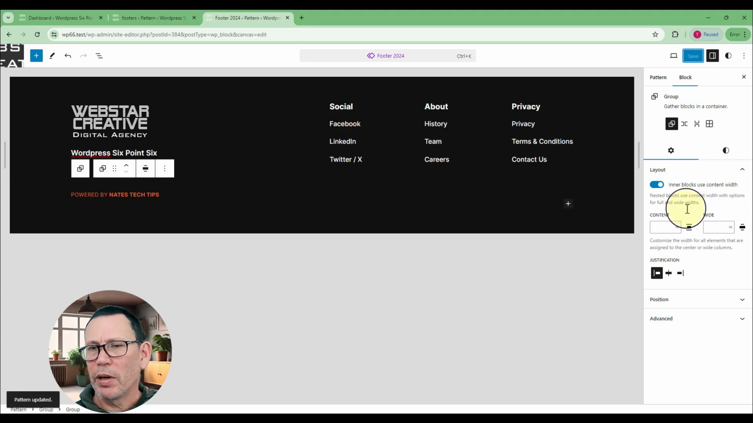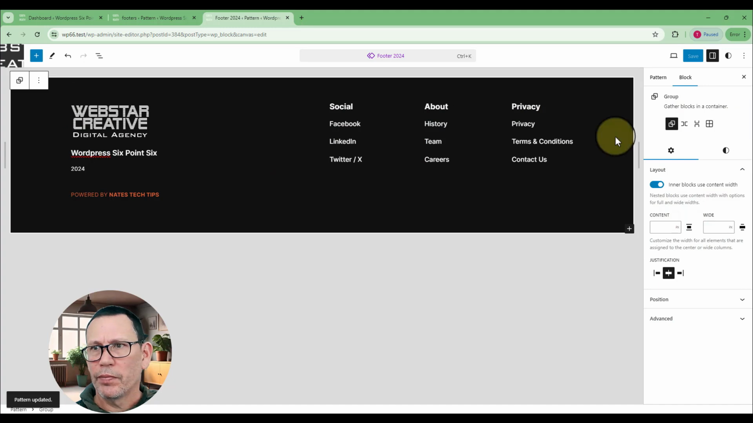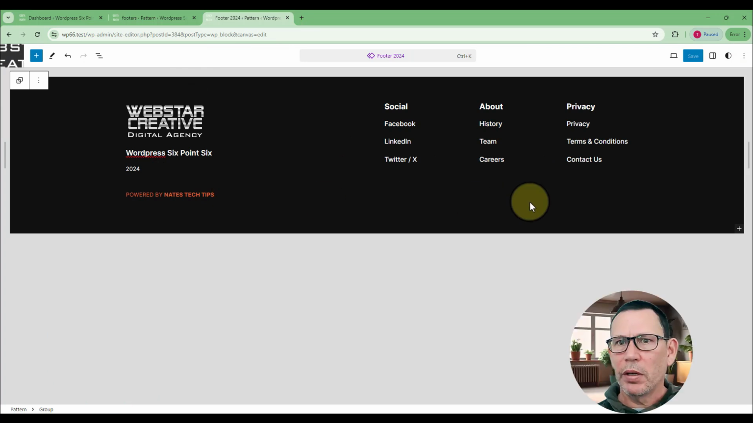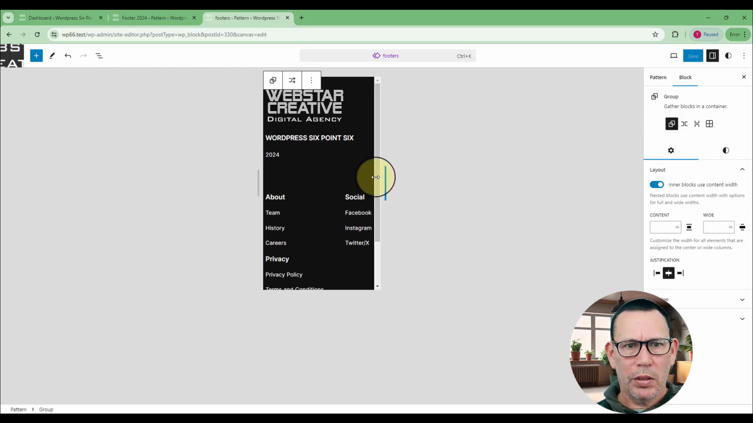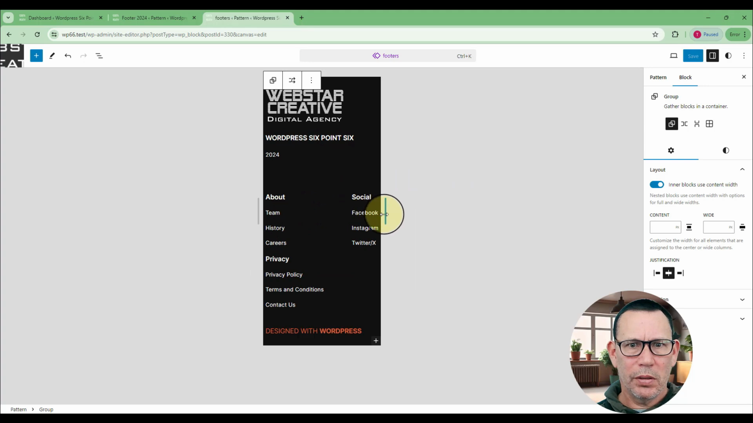So that's basically how I customize my footers when I'm using the standard WordPress editor and the standard WordPress theme, in this case 2024. So if I shut all that down, let's see how it's going to look in our mobile version. So that's not too bad. That's acceptable for a mobile menu. And come back out of there.